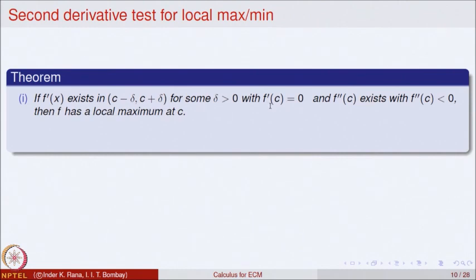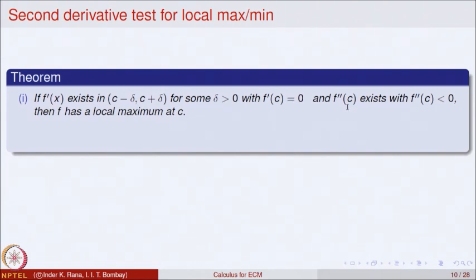The condition is that the first derivative of the function is 0 at that point, because to analyze local maxima or minima, the necessary condition is anyway that the derivative at that point must be equal to 0. So, first we have to ensure that the first derivative exists in a neighborhood of the point c, and at the point c the first derivative is 0.